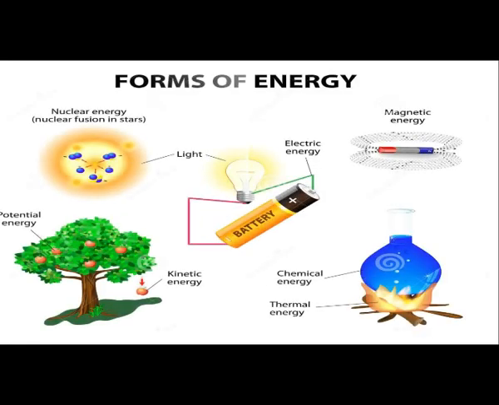What we have learned about it, we have learned about different forms of energy. That energy is basically divided into two, potential and kinetic, and further it is divided into 8 categories. For example, magnetic energy, electric energy, chemical and thermal energy, potential, kinetic, nuclear and light energy. Potential energy means the stored energy. It has 4 branches: gravitational, elastic, chemical and nuclear.